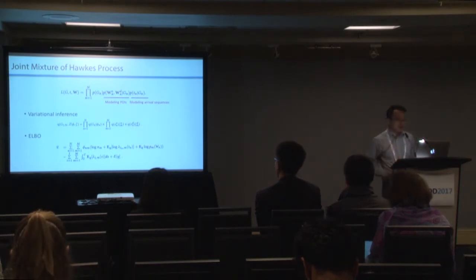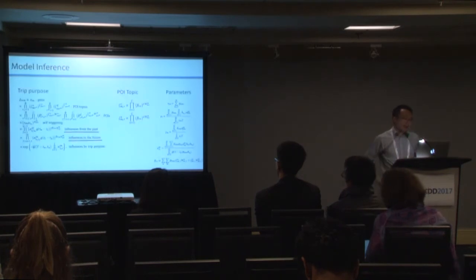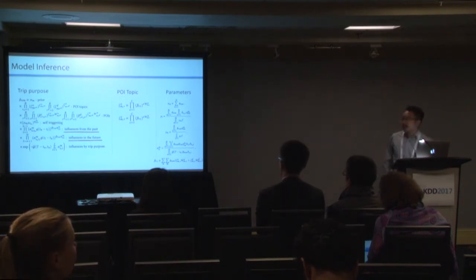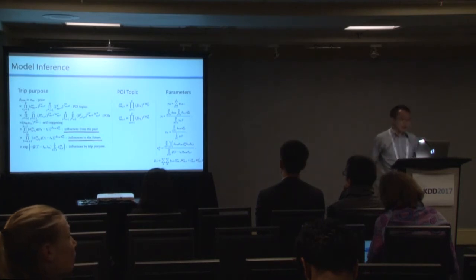With these Q distributions, we can get the evidence lower bound objective function for this likelihood function. And then we can derive the parameters in the models. One is the trip-purpose distribution. As we can see from the very complex equations, it can be decomposed into different parts.